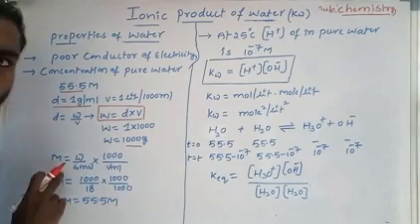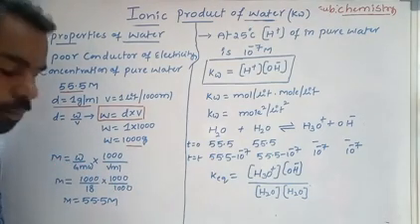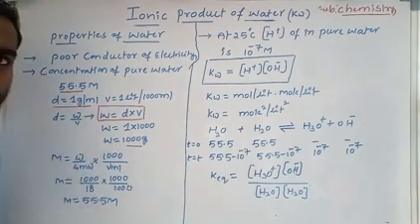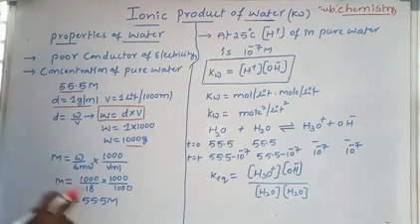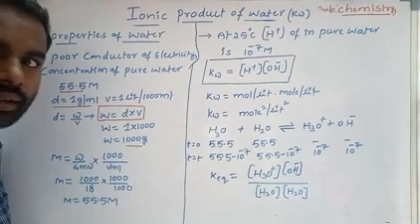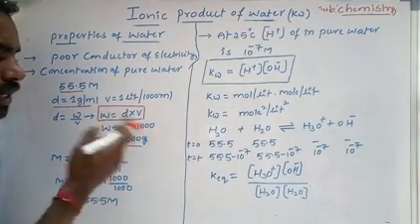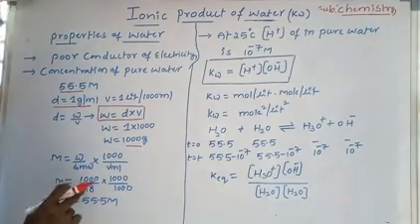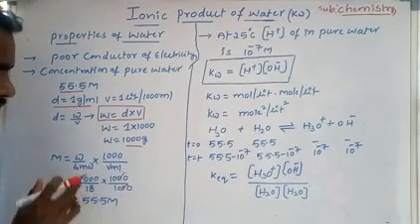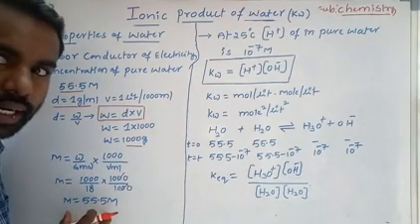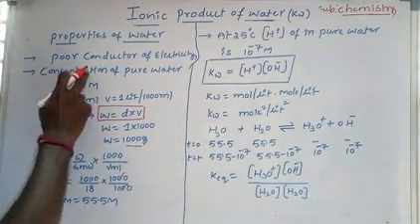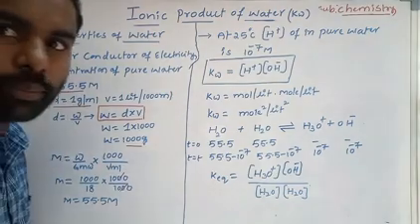Now we are going to calculate the concentration. Molarity equals weight by gram molecular weight into 1000 by V in milliliters. The weight of water in 1000 milliliters is 1000 grams, so it is 1000 by 18 into 1000 by 1000, which cancel. From 1000 by 18 we get 55.5. This is the second property: the concentration of pure water is 55.5.